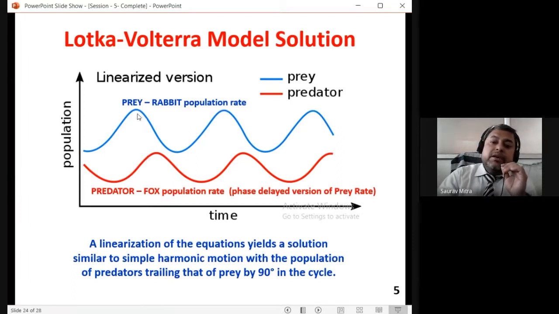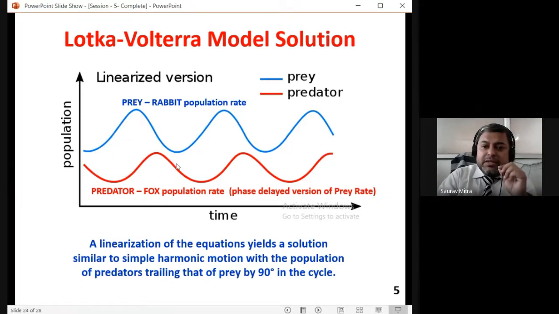Okay, and when the prey count has gone to peak, after a certain time the predator will eat too much prey and they will peak. But whenever the predator fox count is going to the peak, the foxes will eat too many rabbits because there will be too much interaction. The rabbit count will decrease and come to a very low value. As the rabbit count has come to a very low value, the fox count also will keep on reducing because the foxes are not getting enough food to eat. Because the assumption was foxes are eating only rabbit. There is no other animal which the foxes are eating. So that is the only assumption.